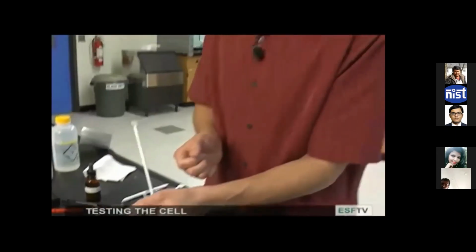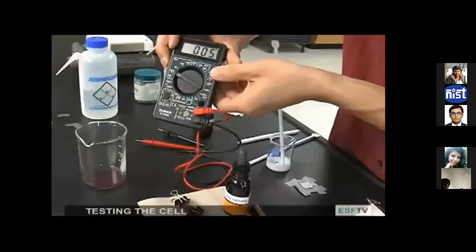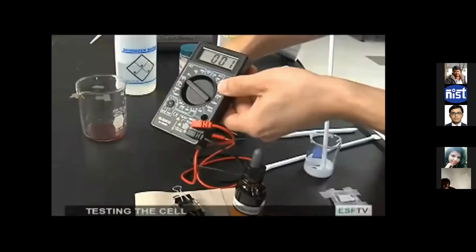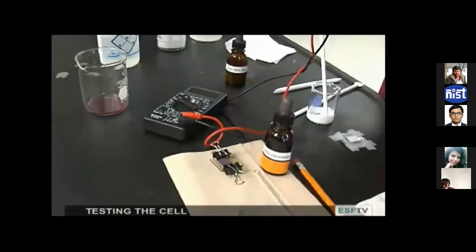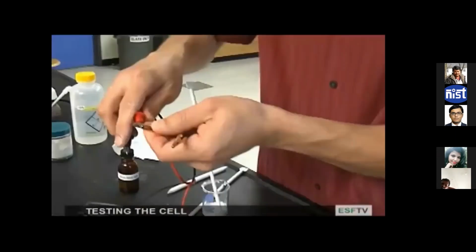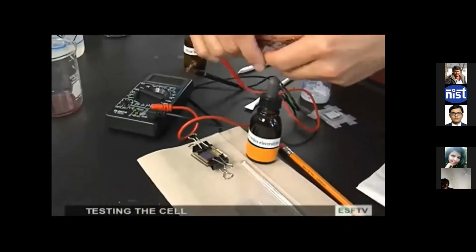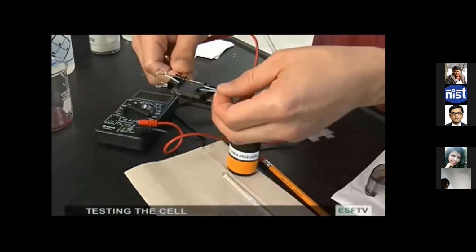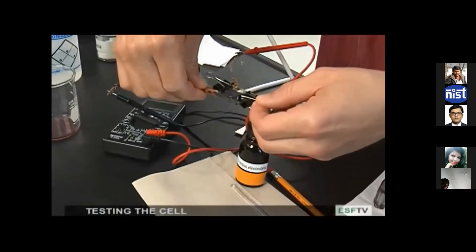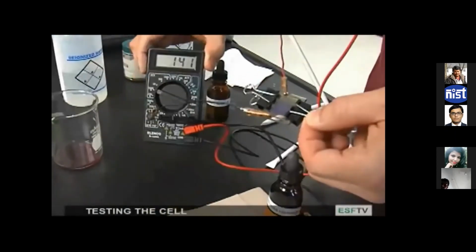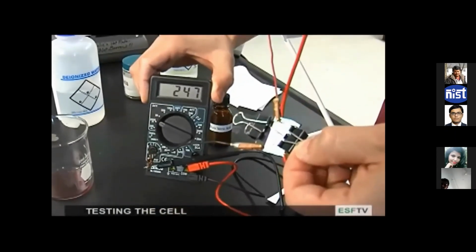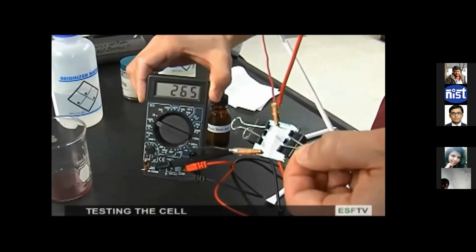Taking our multimeter again, we're going to change it to millivolts. Depending on what type of multimeter you have, the way you change it will be different. To make the measurement a little easier, I'm going to apply some alligator clips to the probes, and then those alligator clips are going to get connected to the cell. As I connect it to the cell, we should start to see a voltage. And in fact, as I move it into the light, we see over 250 millivolts right now. And that's just using room light. So as you can see, we were able to make a dye-sensitized solar cell, a cell that produces electricity just using simple blackberry juice.